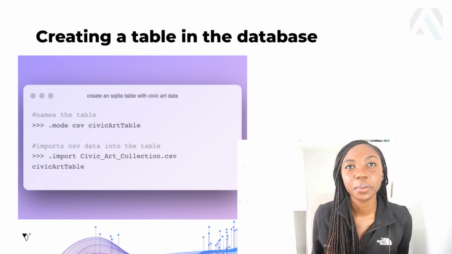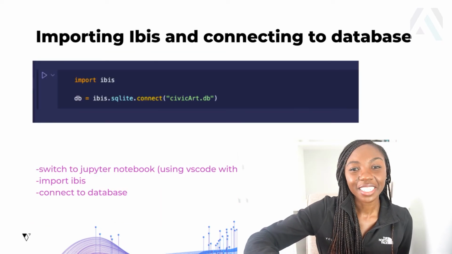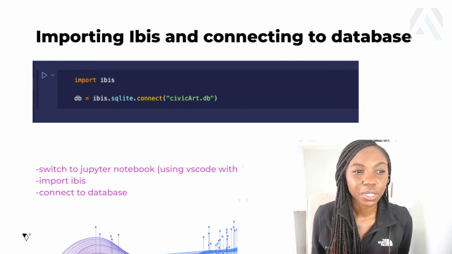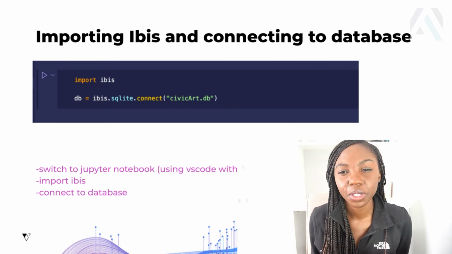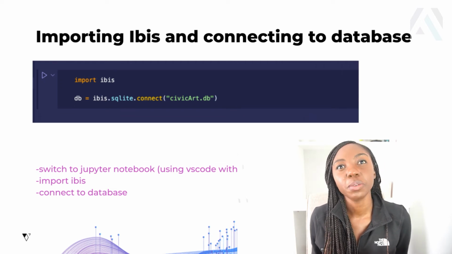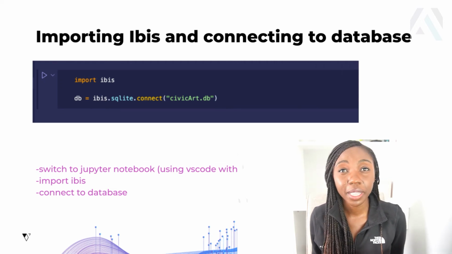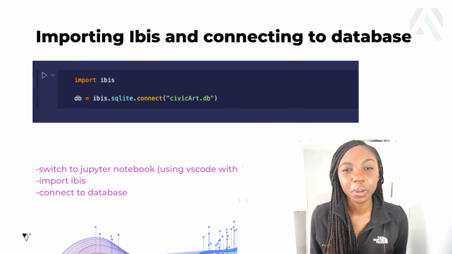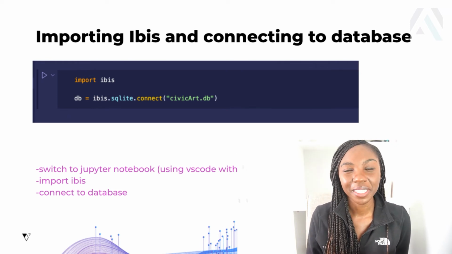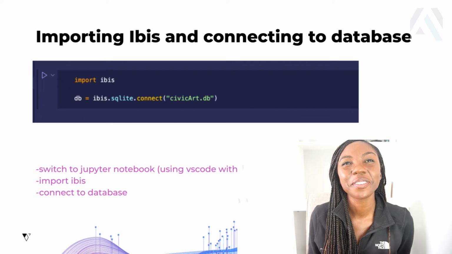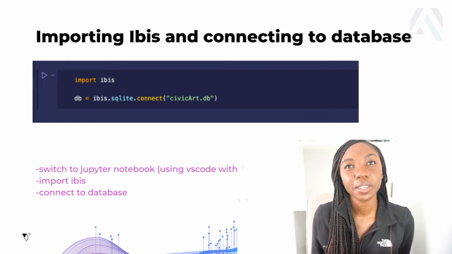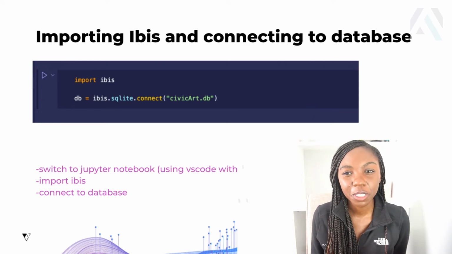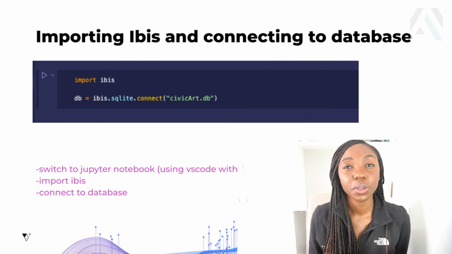And so now from here, we're going to switch to a Jupyter notebook, which I actually prefer oftentimes to sometimes using the REPL or using my terminal, especially when I'm doing things like analytics work that I need to share with other people, or maybe if you need to write a report or something like that. Using a Jupyter notebook can be one of the best things out there, for me at least. So for the rest of this talk, we are going to be staying in our notebook even as we talk to the database.